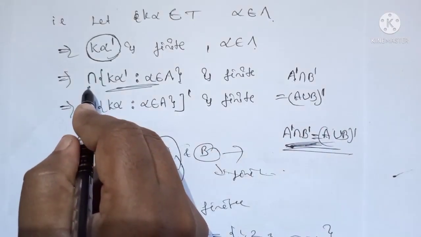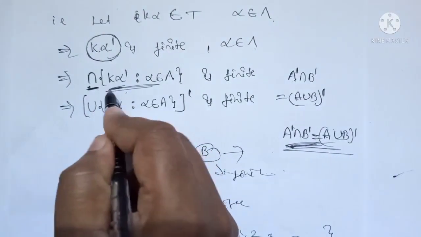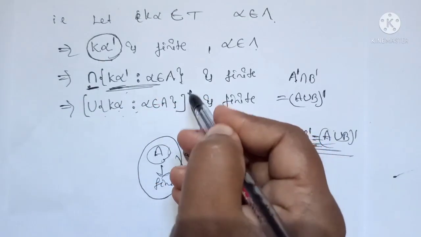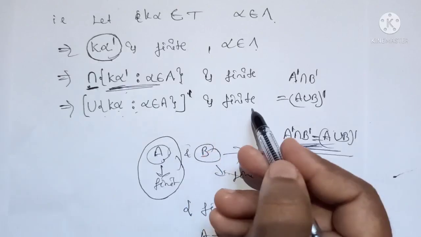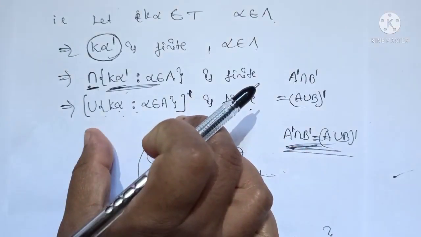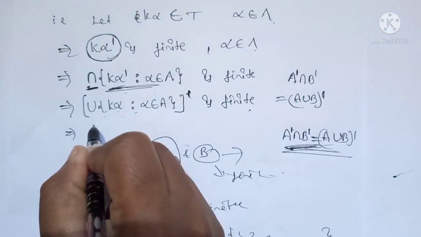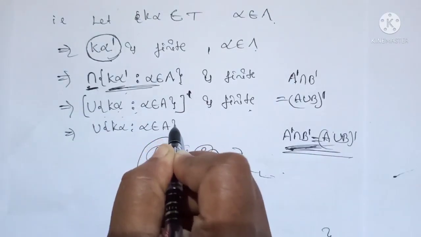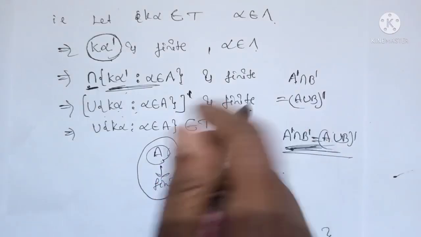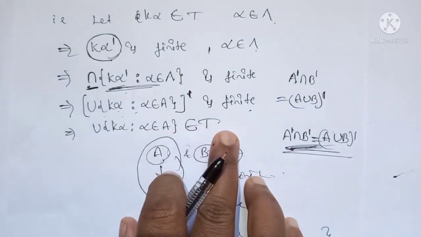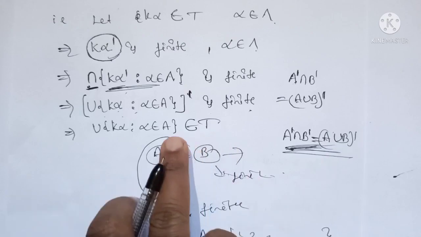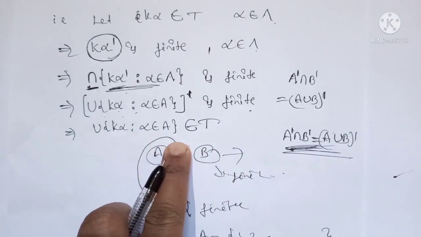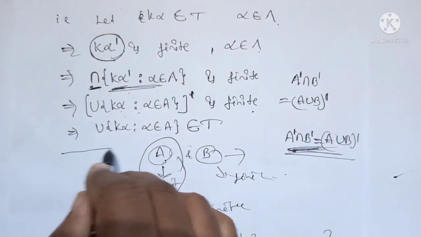So we are taking the intersection of K alpha dash, which gives the union of K alpha whole dash, which is also finite. When this is finite, it means that this union belongs to T. So we have proved the second condition, that is, the union of all the arbitrary elements of T belongs to T. So this is the second proof.